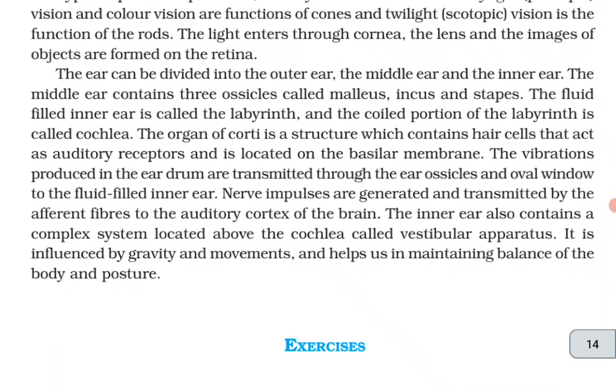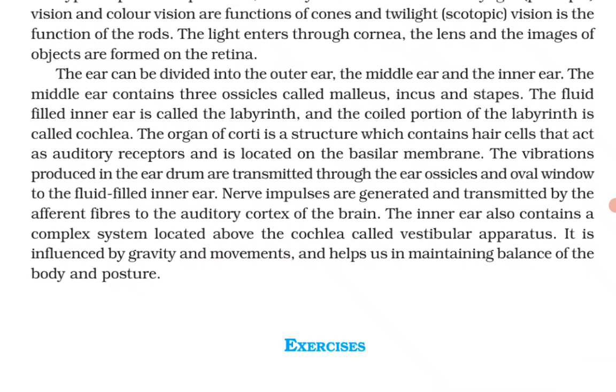The ear can be divided into outer ear, middle ear and inner ear. The middle ear contains three ossicles called malleus, incus and stapes. The fluid-filled inner ear is called the labyrinth, and the coiled portion of the labyrinth is called the cochlea. The organ of Corti is the structure which contains hair cells that act as auditory receptors and is located on the basilar membrane.